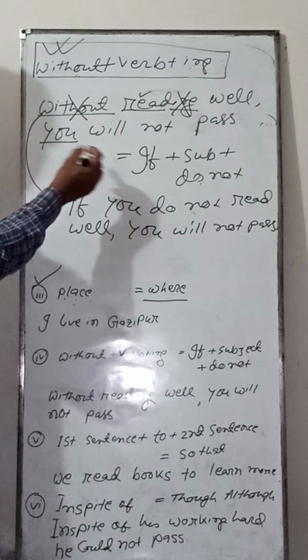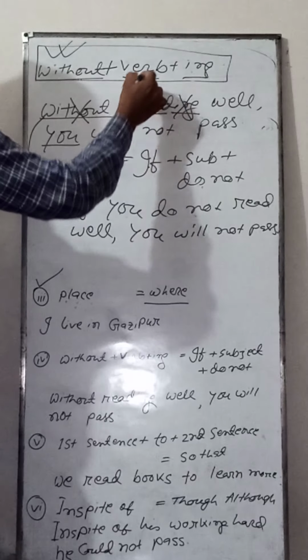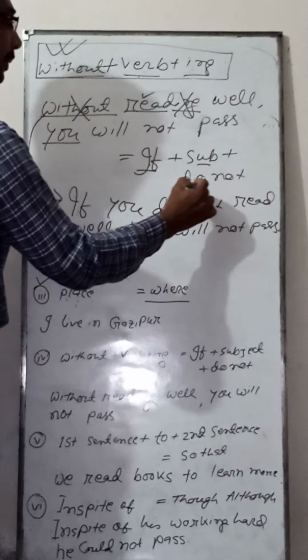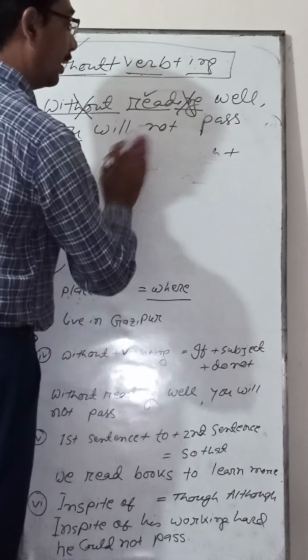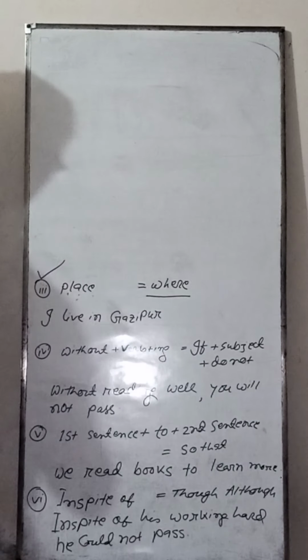And you have to remember, you have to memorize. If you find a sentence with without plus verb plus ing, you have to change this simple sentence to complex by adding if plus subject plus do not. And this is the formula. I hope that all of the students will be able to understand these rules.